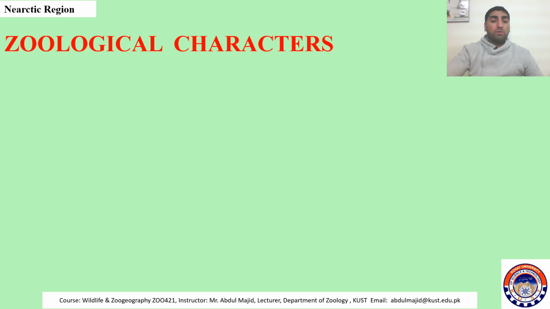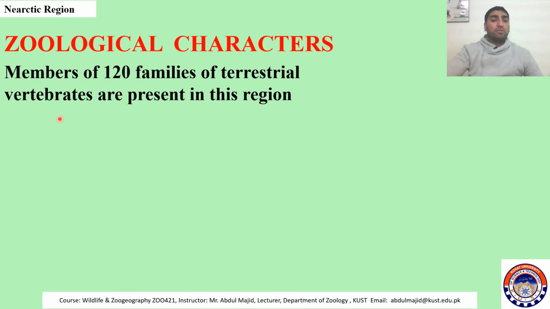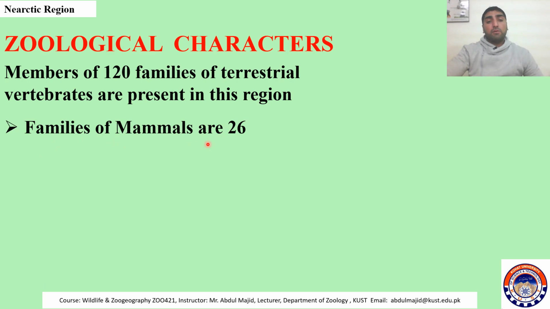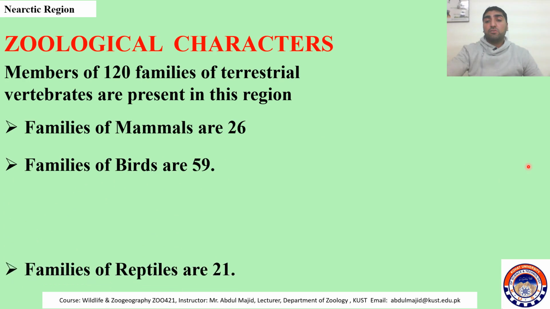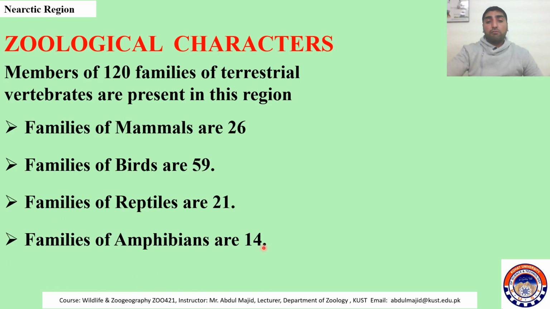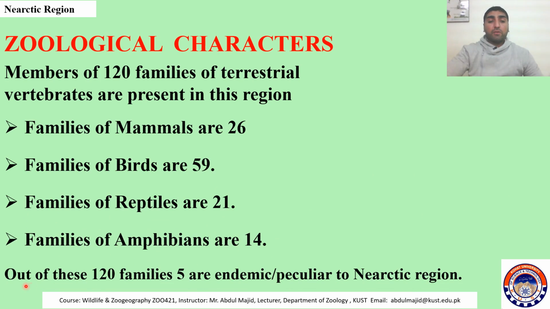Then let's talk about the zoological characteristics. There are 120 families of terrestrial vertebrates in this region. Families of mammals are 26 in this region, families of birds are 59, and reptilian families are 21. 14 families of amphibians are here in this region, and out of these 120 families, 5 are endemic or peculiar to Nearctic.